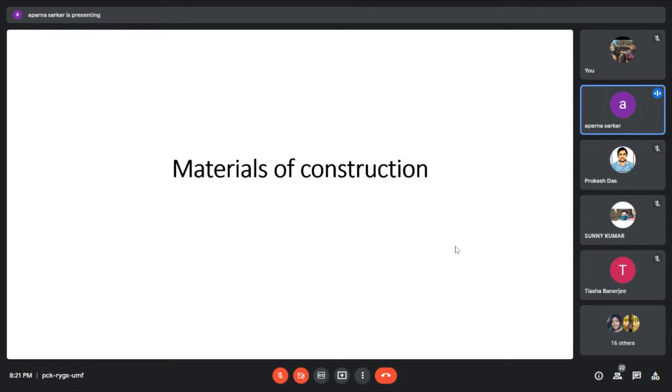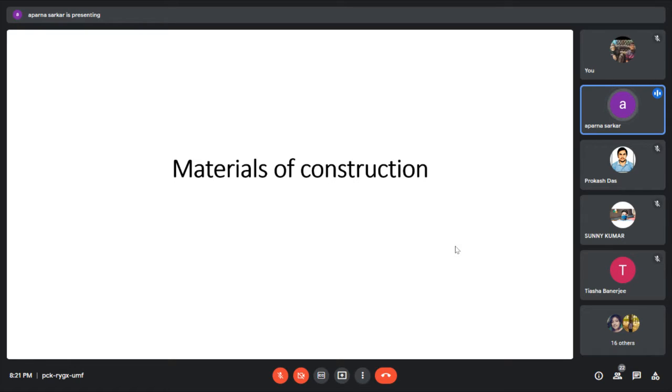Materials of construction, this theory is required for plant process. Pipe fittings are there, and those pipe fittings and reactors are made sometimes of plastic and sometimes of steel or various metals that we need to apply in this plant.